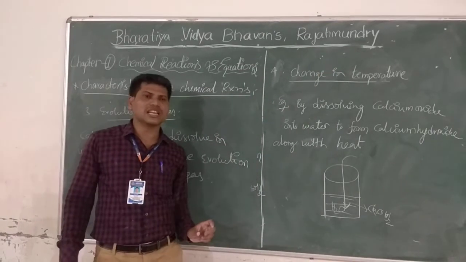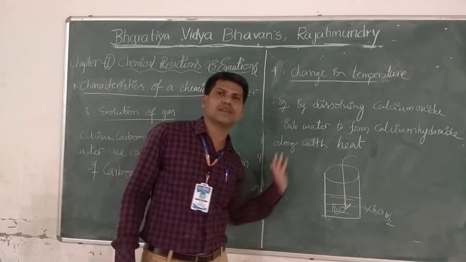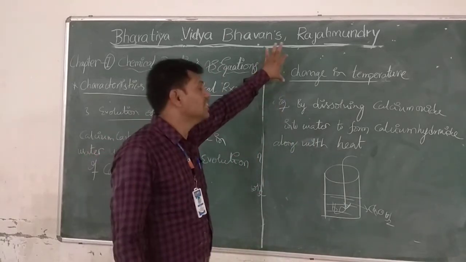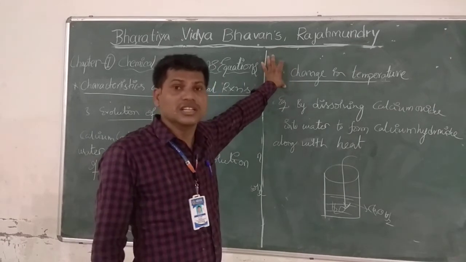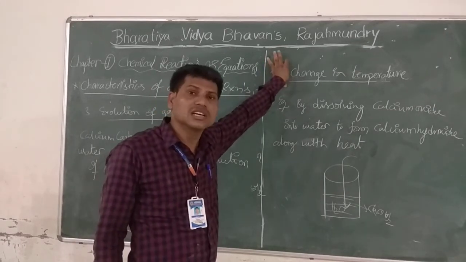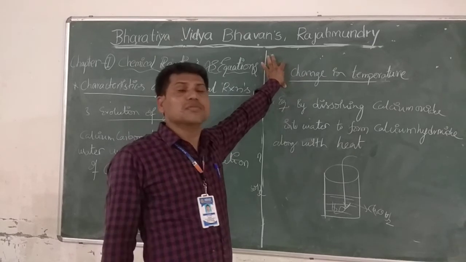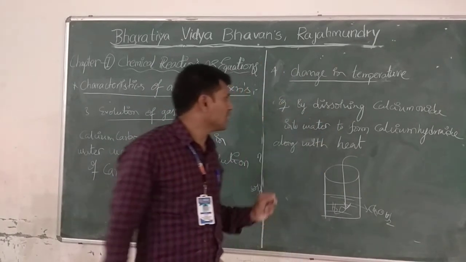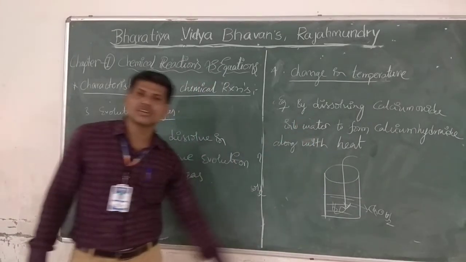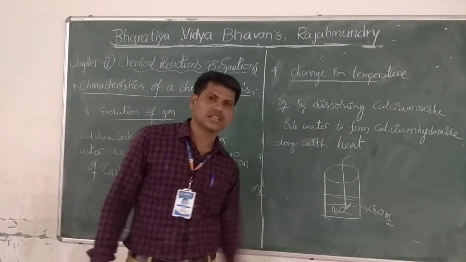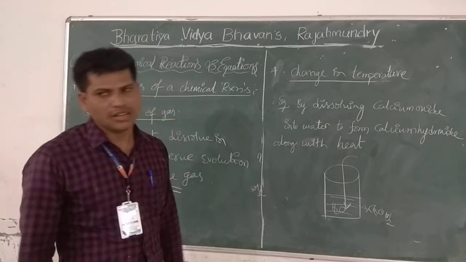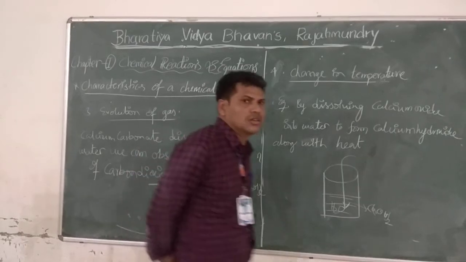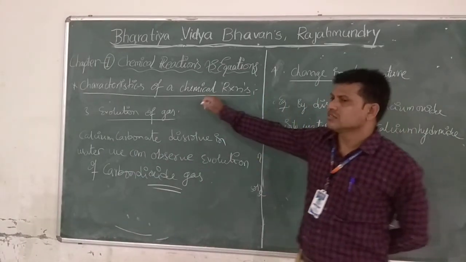If in any chemical reaction heat is evolved or absorbed, then a change in temperature means heat evolved, and the process is a chemical reaction. Very, very important. By dissolving calcium oxide into water to form calcium hydroxide along with some amount of heat, we will feel the beaker very hot on touching it. Very, very important.